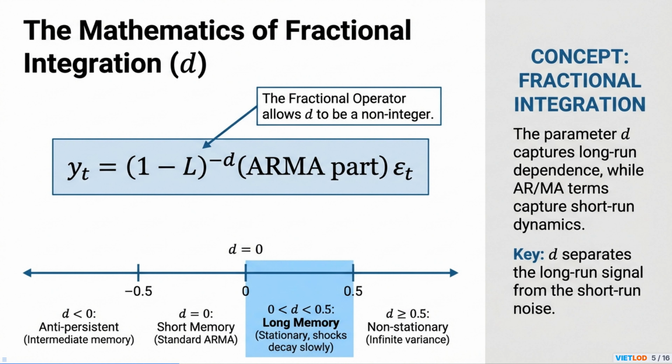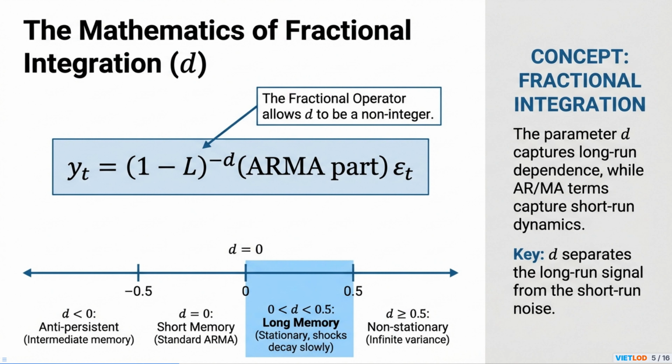The core of the ARFIMA model is the fractional differencing operator, represented by (1 - L) to the power of negative d. Here, L is the lag operator, and d is the fractional integration parameter. This equation demonstrates that an ARFIMA process is essentially a standard ARMA process applied to a fractionally differenced series. The crucial aspect is that d is not restricted to be an integer. It can be any real number, providing a flexible spectrum of memory persistence. This parameter d captures the long-run dependence, or the long memory signal, while the AR and MA terms handle the short-run dynamics, or noise. The value of d is key for interpretation.